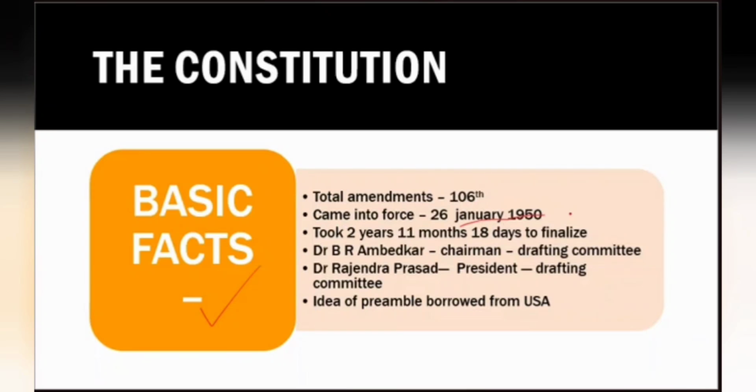The Constitution came into force on the 26th day of January 1950. Everybody knows about it. But how many total amendments are there, which is important, at least for the judiciary exam. As per the latest data of 2023, there are 106 amendments. It took a total of 2 years, 11 months, 18 days to finalize the Constitution.